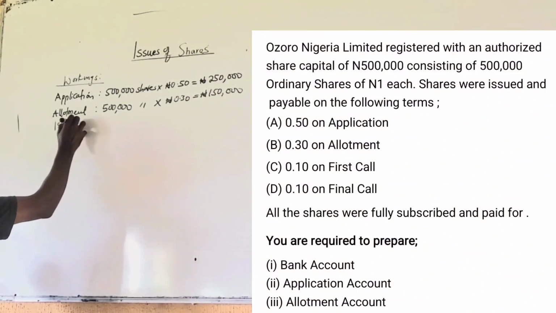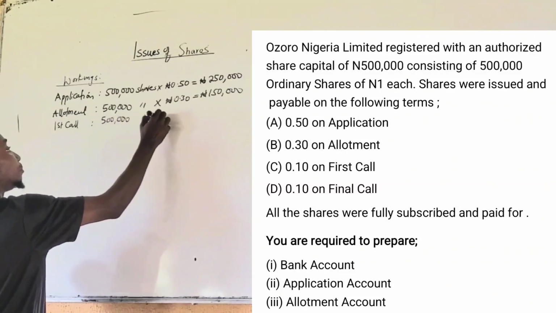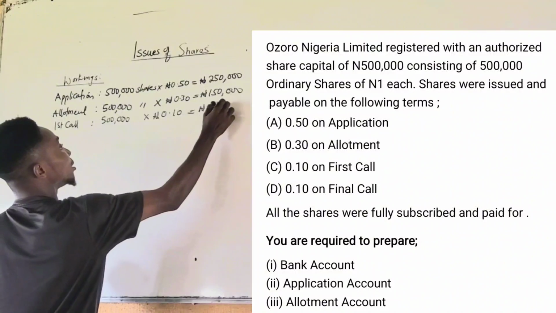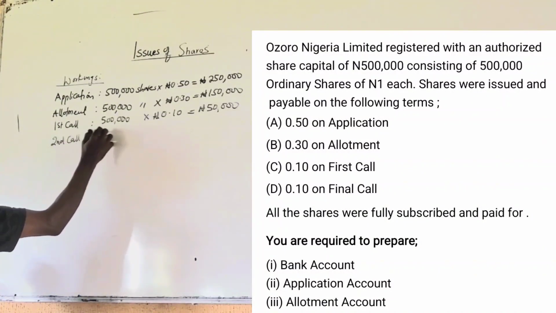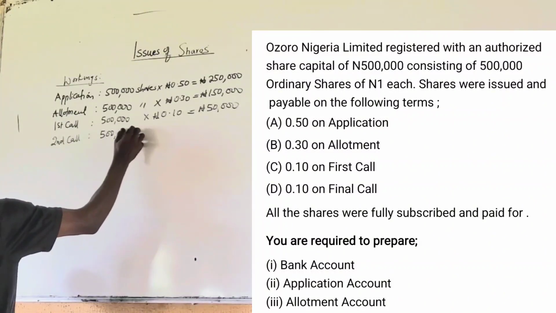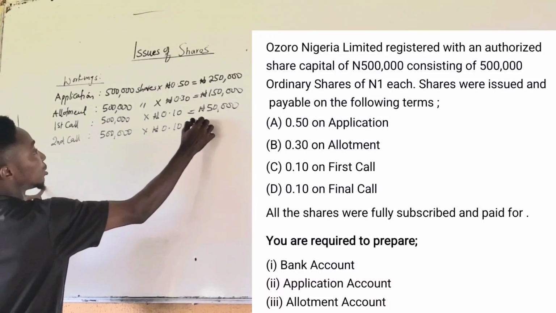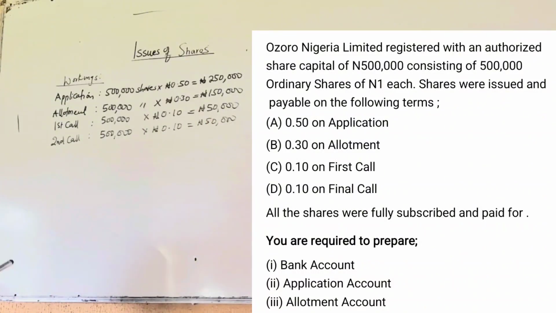On the first call, it's assumed that everybody paid 10 kobo, that's 50,000. On the second call, all 500,000 shares were fully paid, 10 kobo, which is the final call, 50,000. So these are just the workings you do.